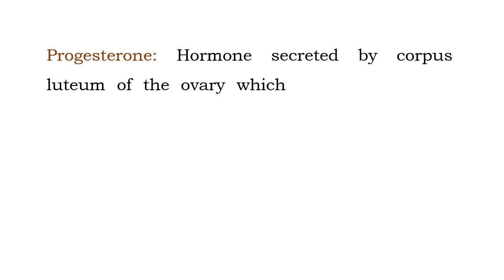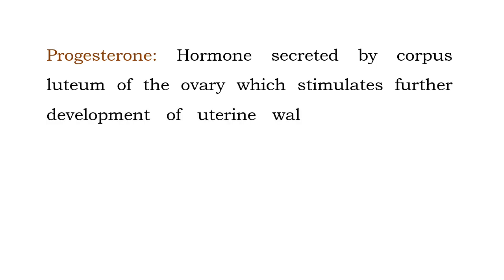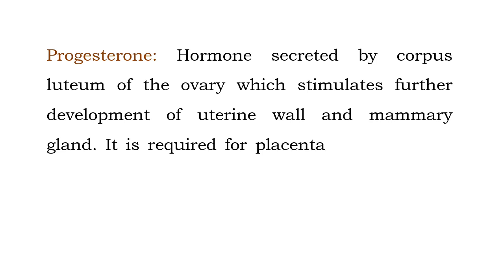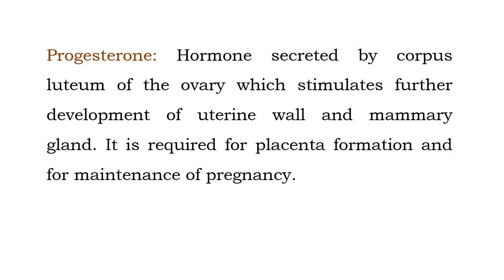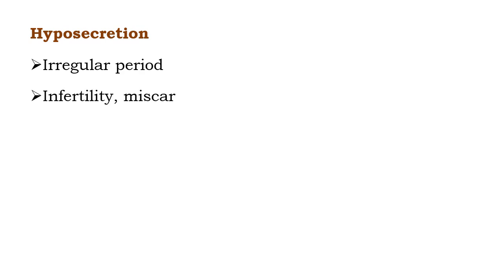Progesterone. It is a hormone secreted by corpus luteum of the ovary, which stimulates further development of uterine wall and mammary gland. It is required for placenta formation and for maintenance of pregnancy. Hyposecretion of progesterone hormone results in irregular period, infertility, miscarriage, etc.